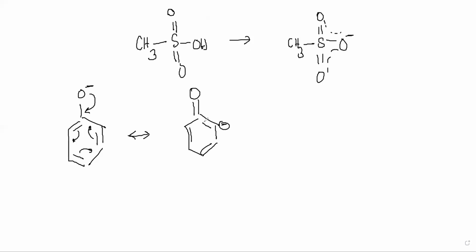Which bond will not be there? Wait 1 second. O minus has come, then the pi bonds should be alternate, right? Since you are putting a minus charge, you cannot put a double bond also. So basically this double bond becomes that minus charge, this comes here, this comes here, and this becomes a double bond, and this goes to this.